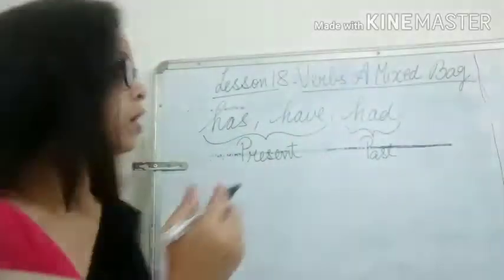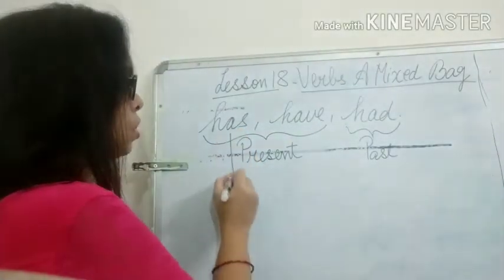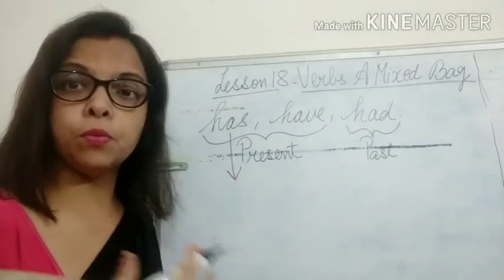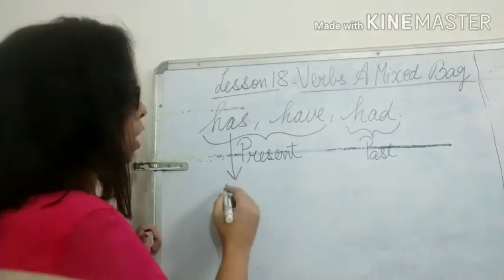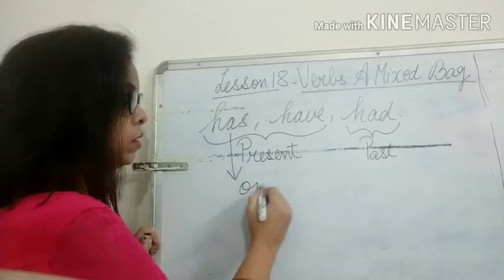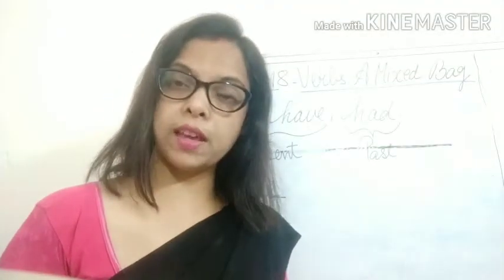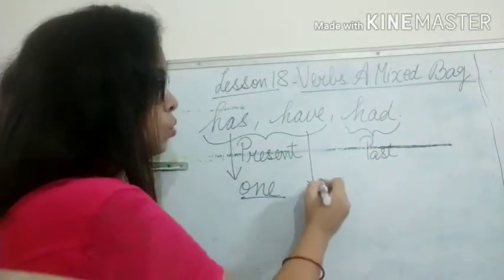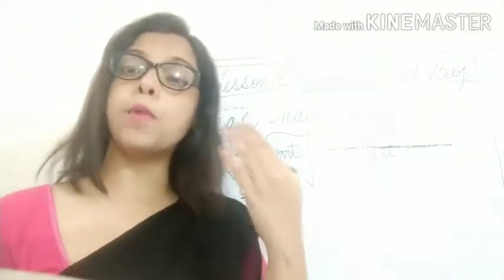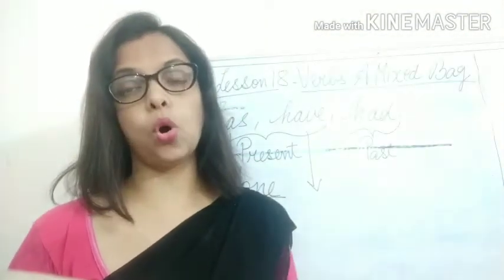Has is mostly used when we're talking about any one person, place or thing, and have is used when we are talking about more than one person, place or thing.